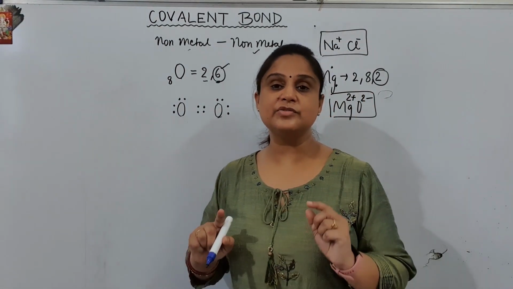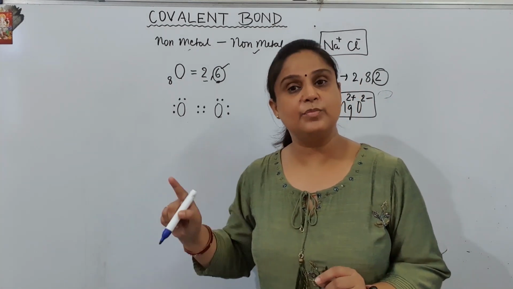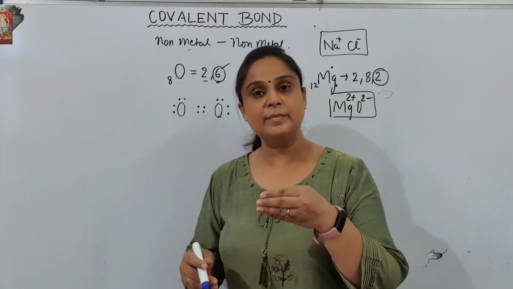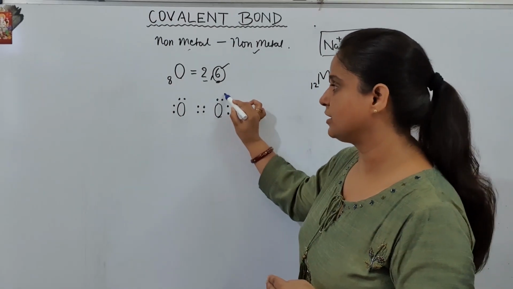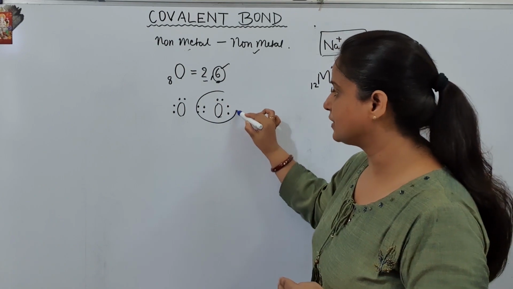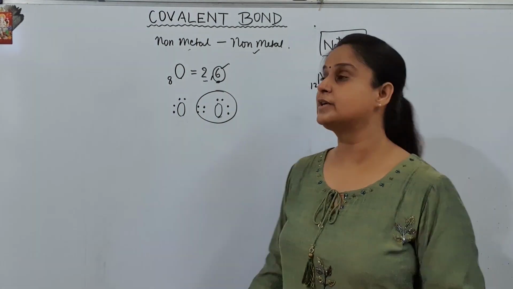The third thing which you have to remember is both the atoms will be involved in bonding, and both the atoms will share the same number of electrons. So this is how it is done. Now it is shared. Now let us see whether both of them are happy with their 8 electrons, a completed octet, or not. So let's see.